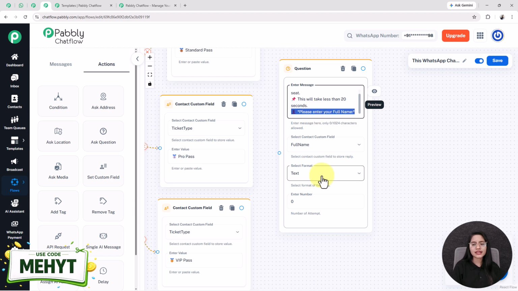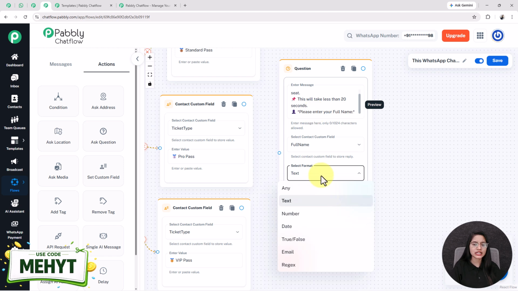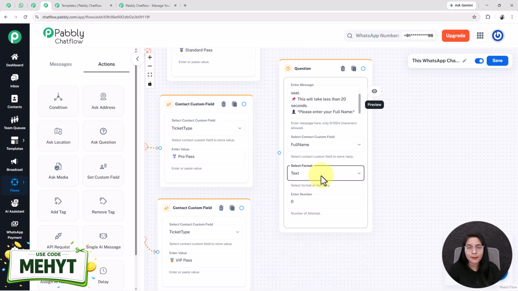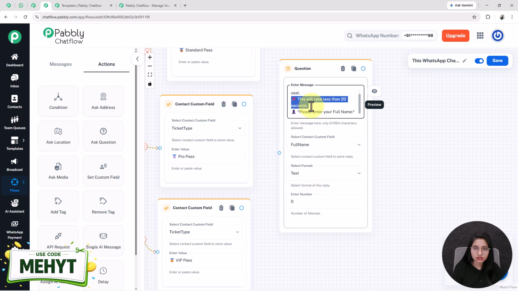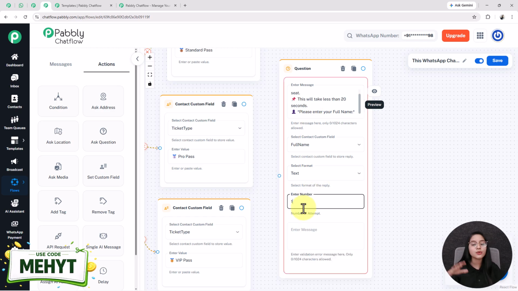It also works like this: here I have selected the format as text, but the user may reply to my bot in the format of a number or any other format except text. In those cases I have to increase the number of attempts for my user so that they can re-answer this question. But whenever we increase the number of attempts, we have to write the validation message in this enter message box.